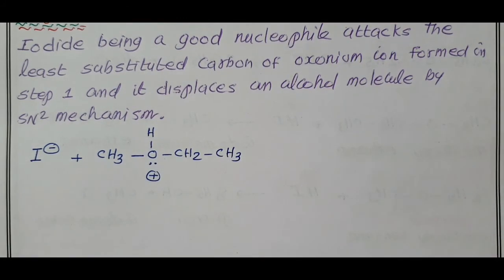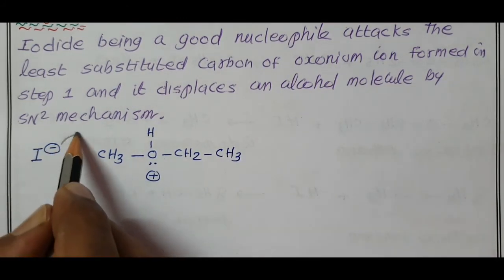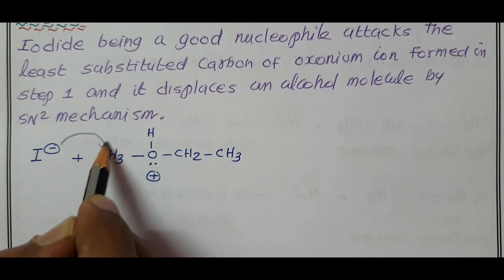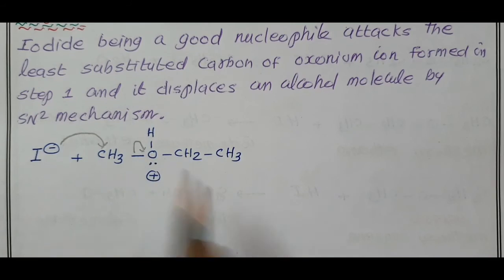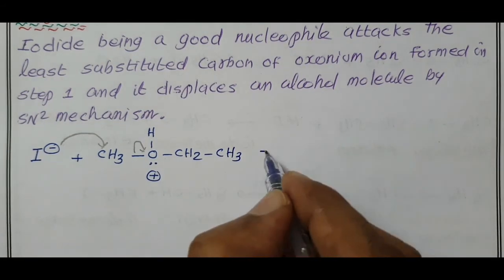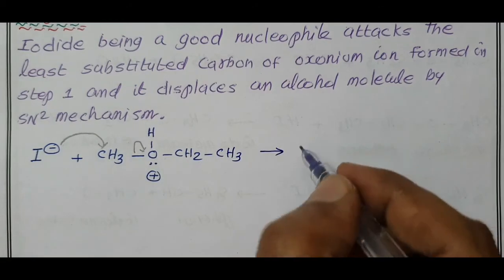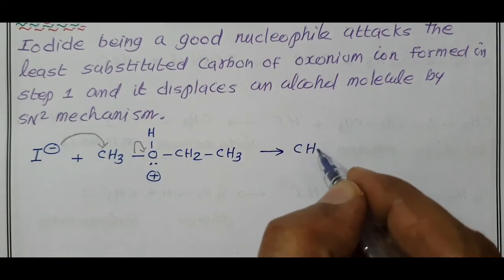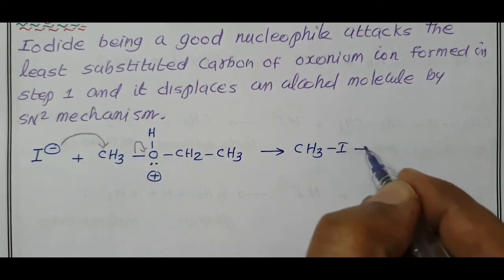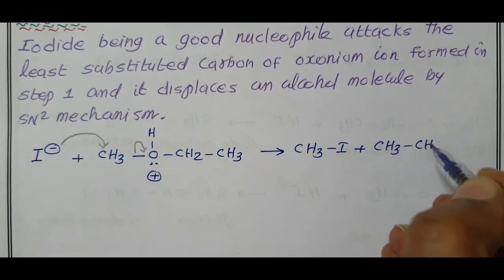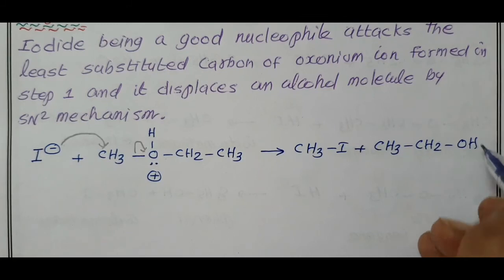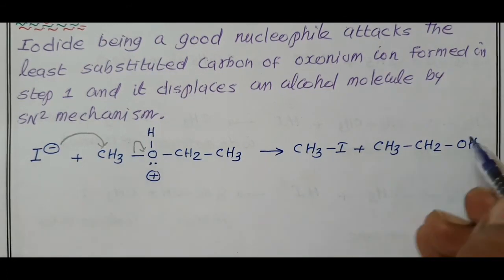I minus attacks the least substituted carbon of the oxonium ion, and this bond is converted into a lone pair of electrons on oxygen, giving one molecule of CH3I, iodomethane, and alcohol CH3CH2OH.